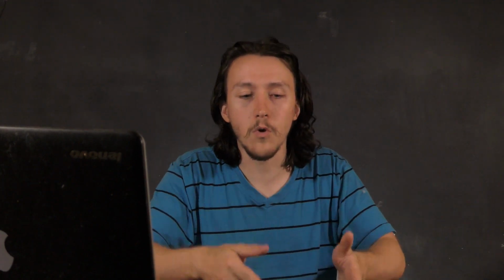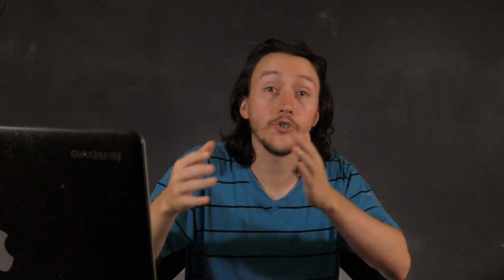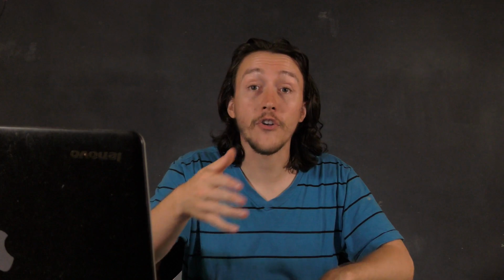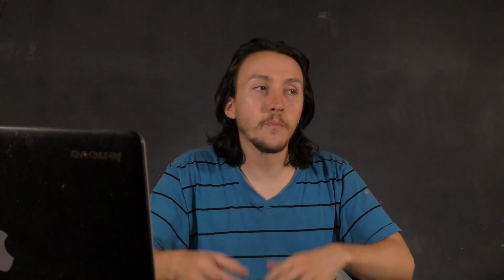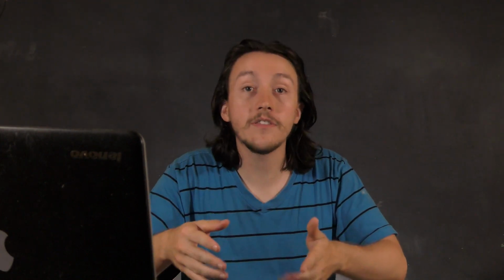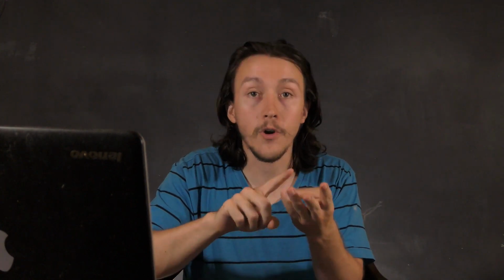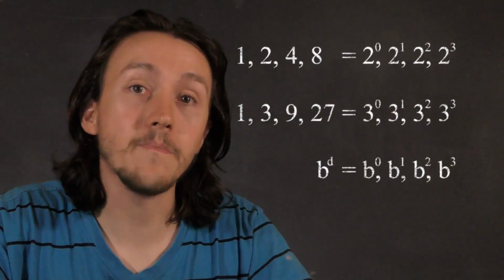Moving on to the next digit, since we're just counting up, once the first digit resets, we finally count up in the second digit. For binary, you will see that this means it alternates 0, 0, 1, 1, 0, 0, 1, 1, and for ternary 0, 0, 0, 1, 1, 1, 2, 2, 2. If you look at this pattern across all bases, clearly as we move up in bases, the lengths of these straights will increase by the power of the digit depending on the base. For binary, per digit from position 0 to 3, the straights are 1, 2, 4, 8. For ternary, it's 1, 3, 9, 27. The pattern there being base to the digit.